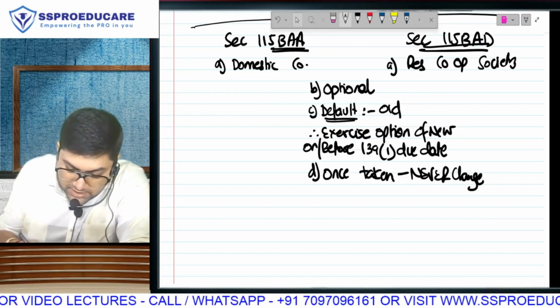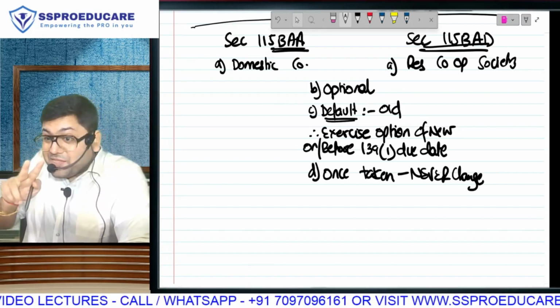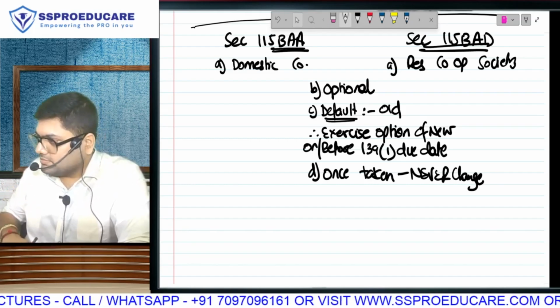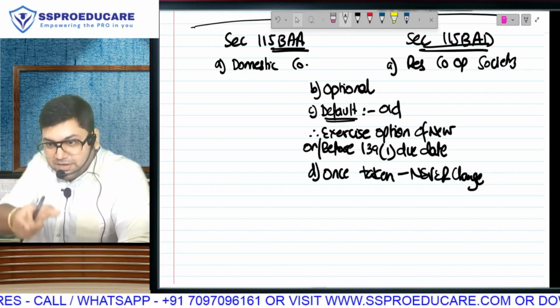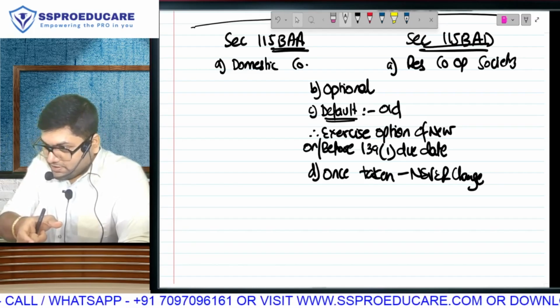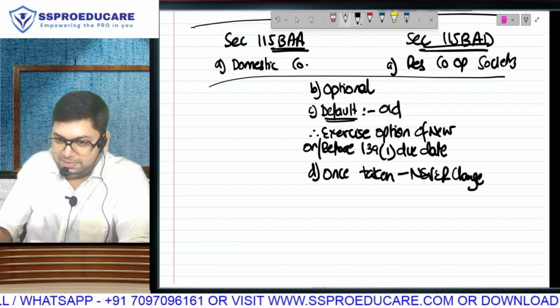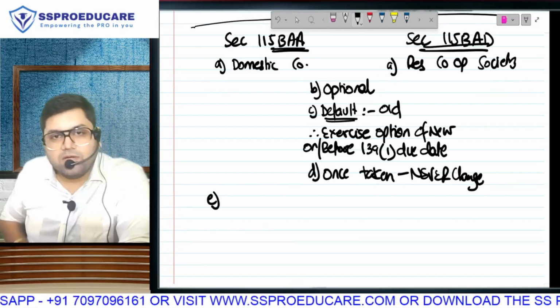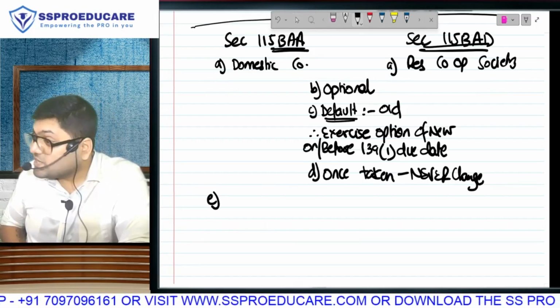Next. Now see, point B, C and D are same. So I wrote them in between. Point A was different. So point A I have written separately. Next point is actually different. If we talk about BAA, it's a company.